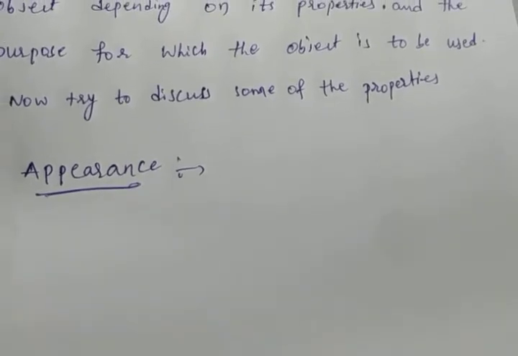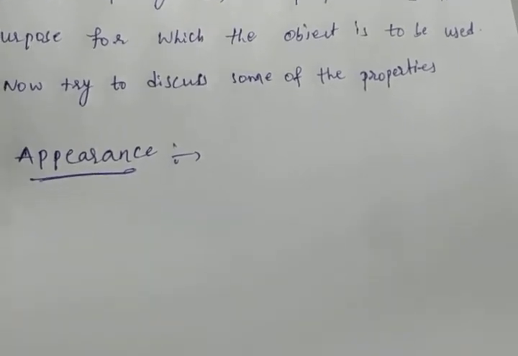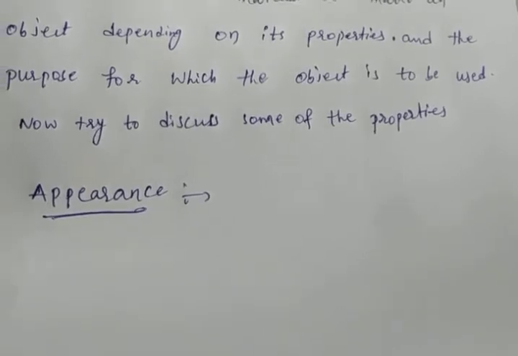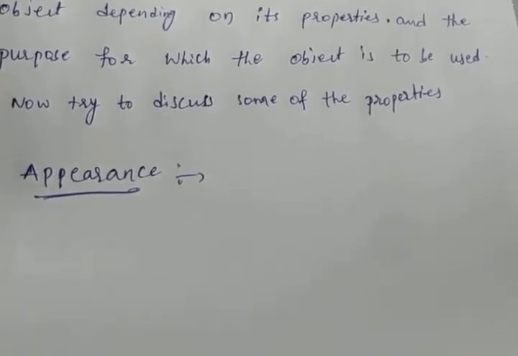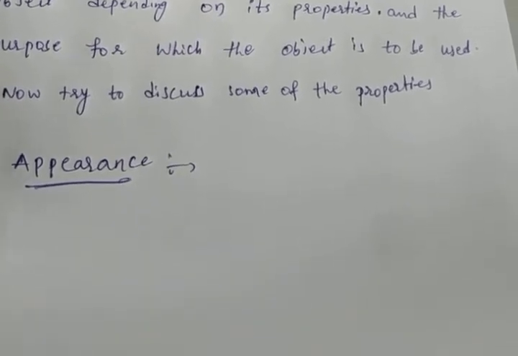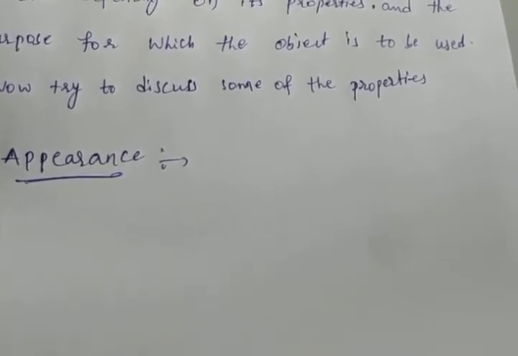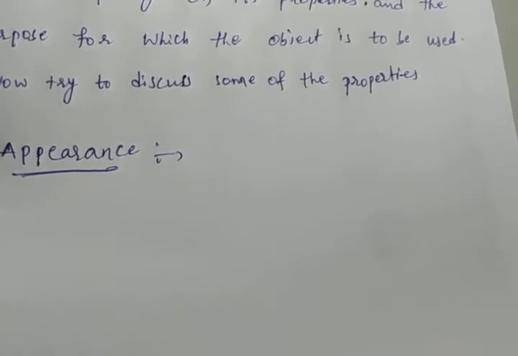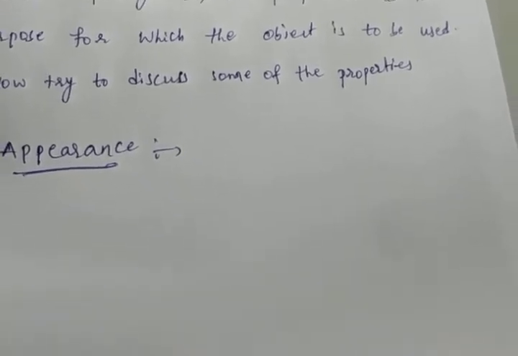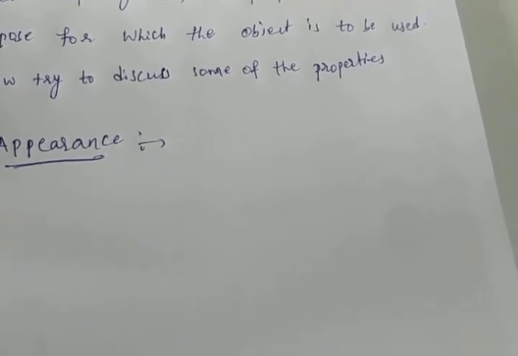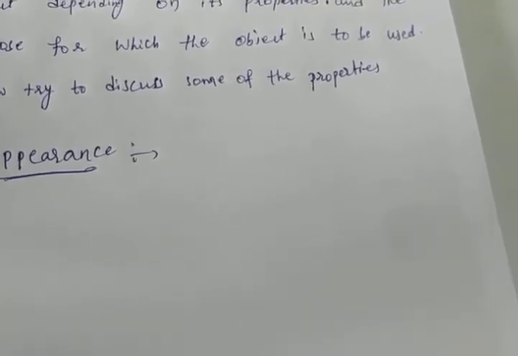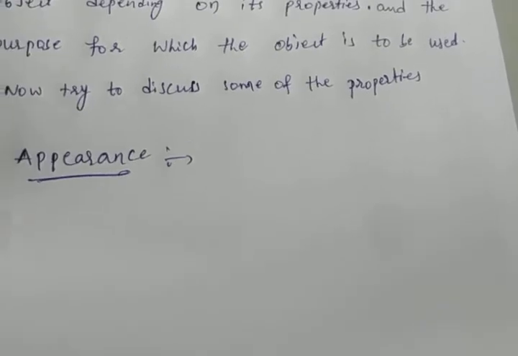Wood looks very different from iron. Iron and wood are different looking. Iron appears different from copper or aluminum. Suppose we compare copper, aluminum and iron: iron appears different from copper and aluminum. At the same time, there may be some similarities between iron, copper and aluminum that are not there in wood.